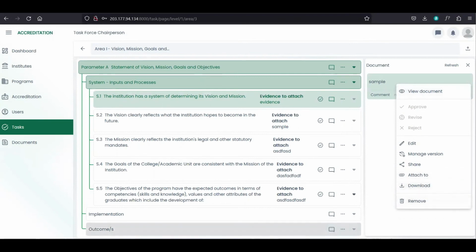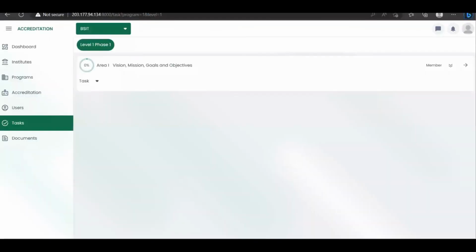But if ever we are a member, a task force member, so for example, for this user, although he is an admin, as you can see, but since member siya aning area, makita niya ang mga task na gi-assign sa iya. So if there are tasks assigned to this user in this particular area, ma-view niya din.